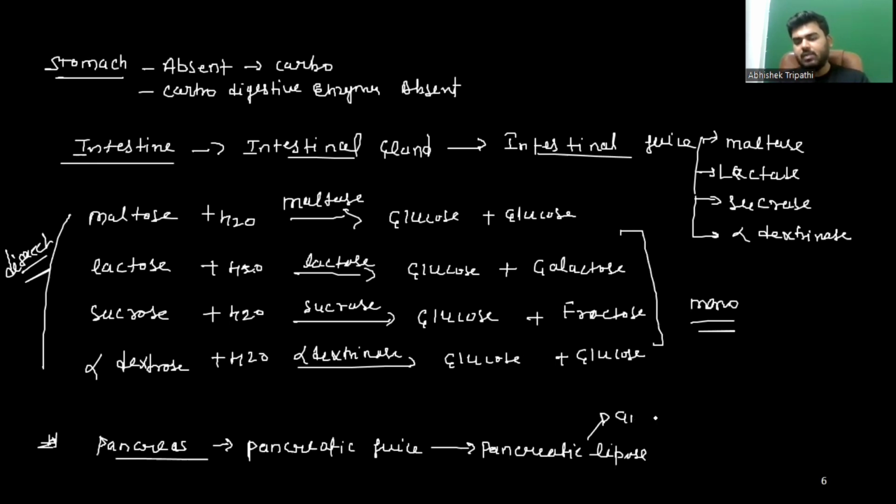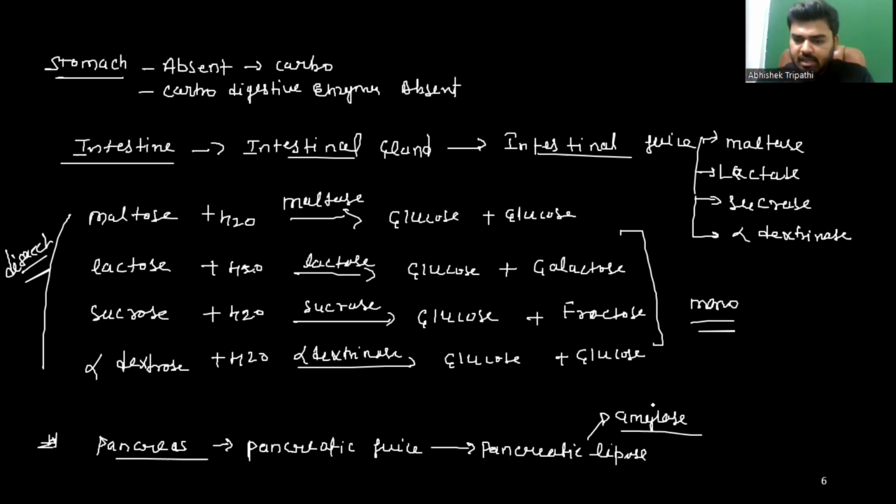But we are discussing carbohydrate digestion, so here we will talk about pancreatic amylase. Otherwise, this pancreatic juice contains pancreatic lipase, pancreatic amylase, and also trypsinogen, chymotrypsinogen, procarboxypeptidase. Amylase helps in digestion of starch, lipase helps in digestion of fat, and trypsinogen, chymotrypsinogen, procarboxypeptidase help in digestion of protein.